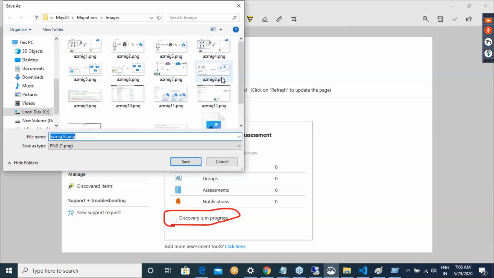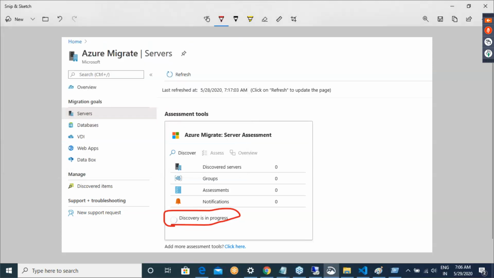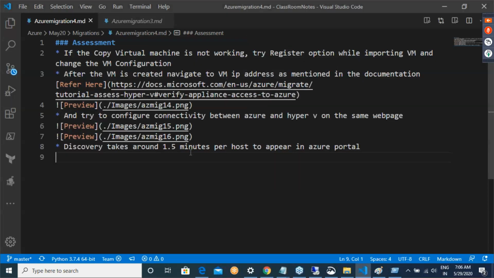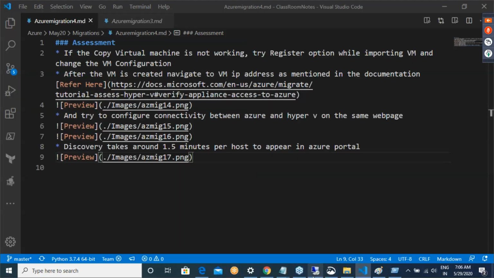And rather than seeing 0 over there, you will be seeing a better number. That is basically what it is. Okay. Now this is what you would be doing.